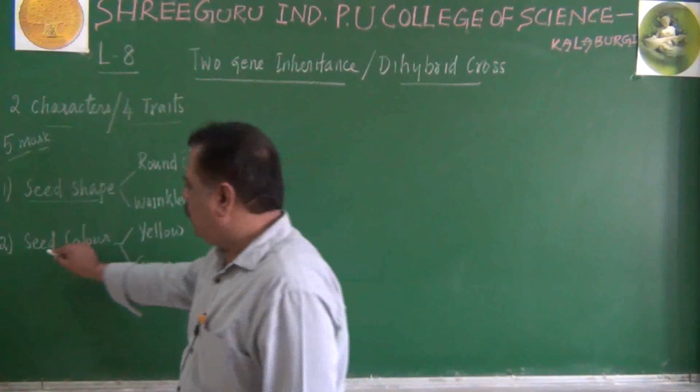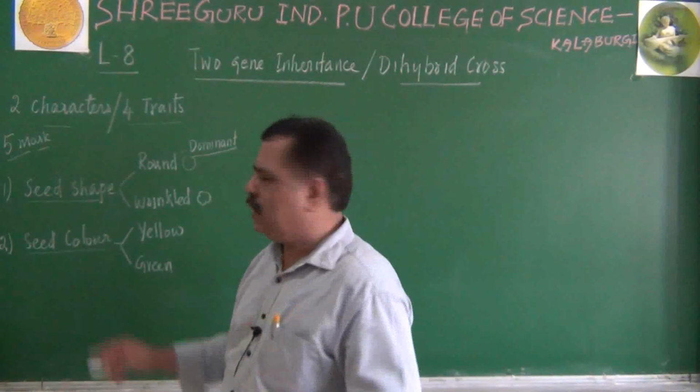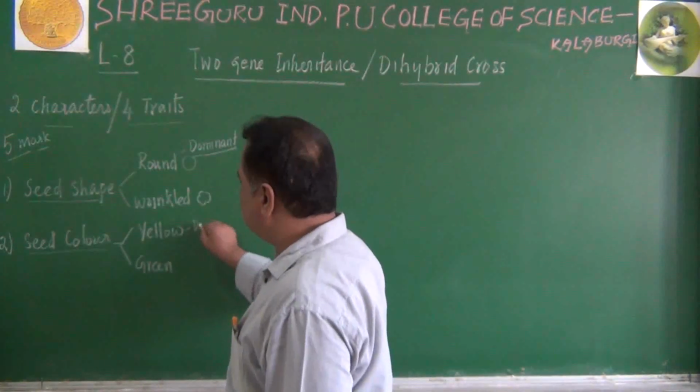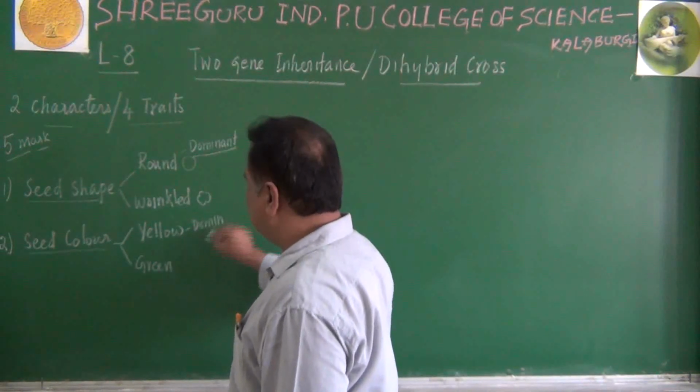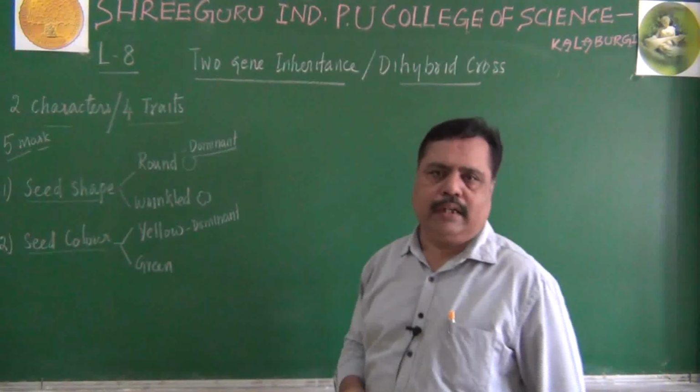Similarly, when he conducted the monohybrid cross with only one character, seed color, he found that yellow is dominant over the green color. Let us imagine, yellow is dominant over green.